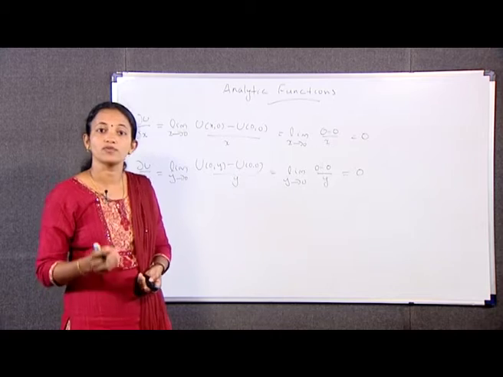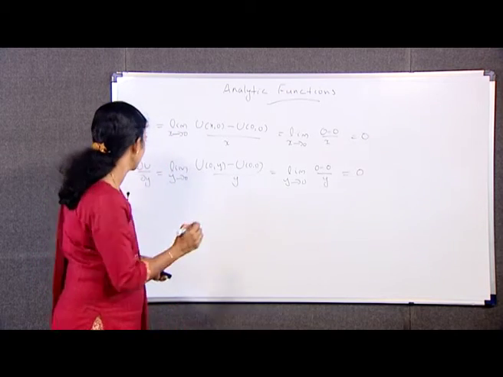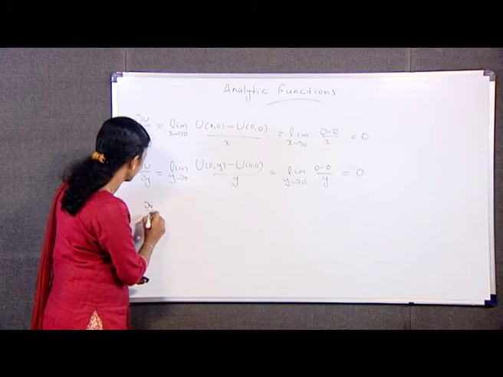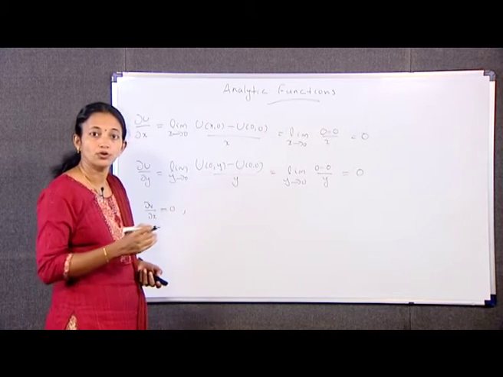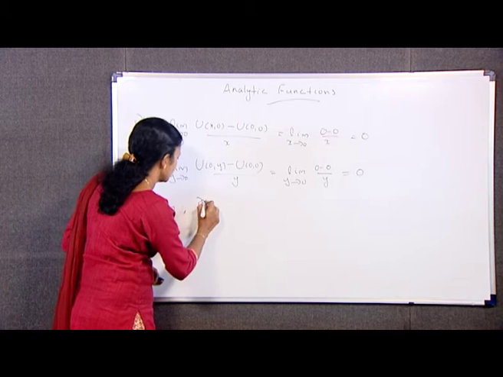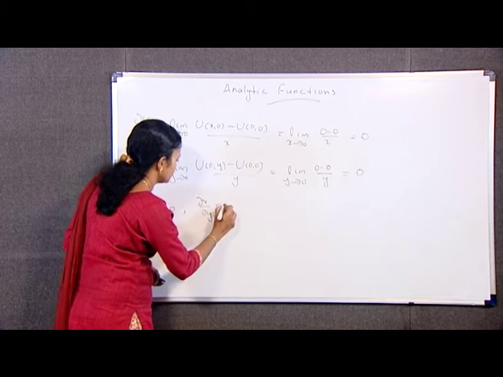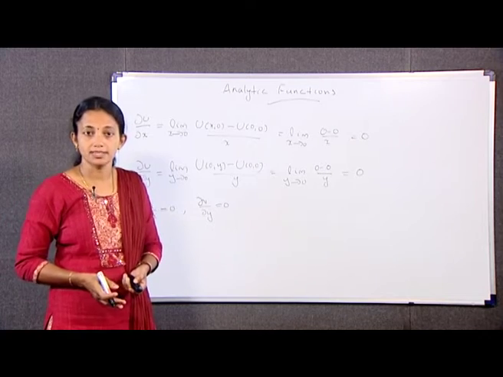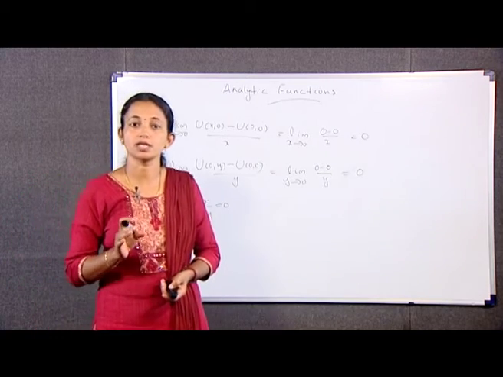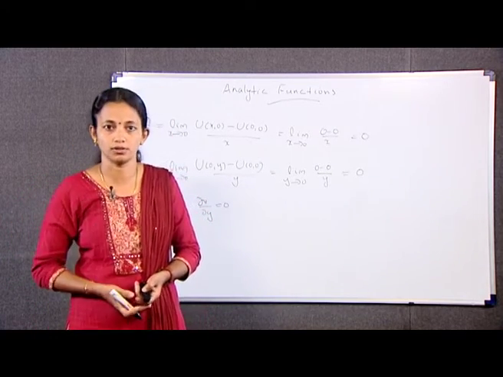Similarly, we have dou v by dou x is equal to 0, and also dou v by dou y is equal to 0 at the origin. Hence, Cauchy-Riemann equations are satisfied at the origin.